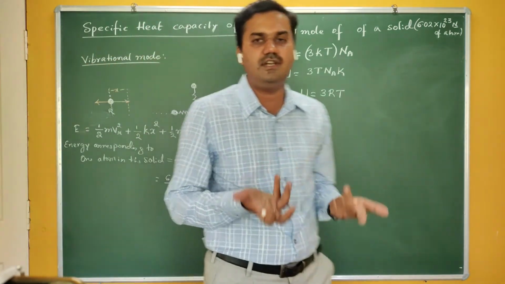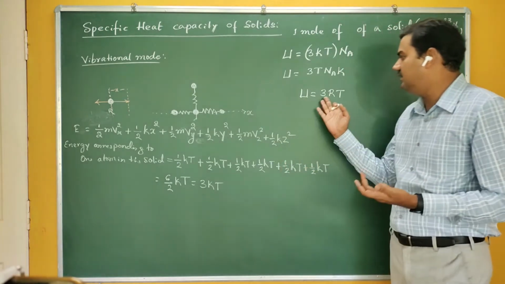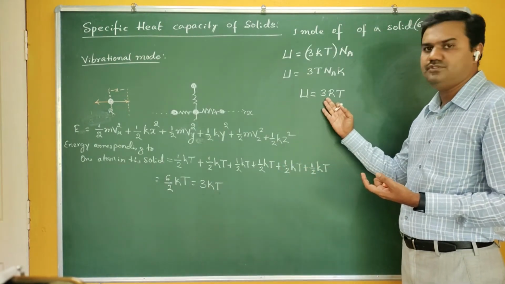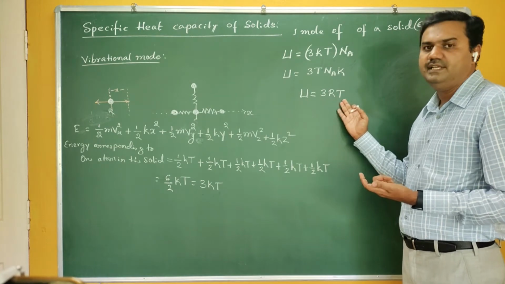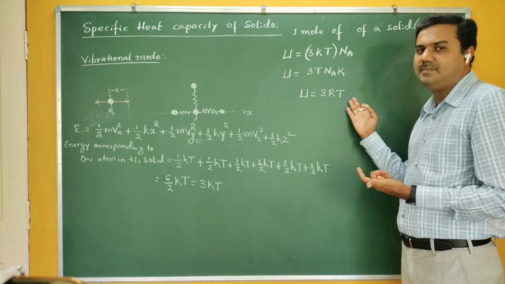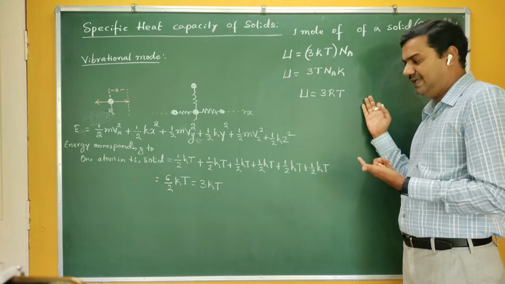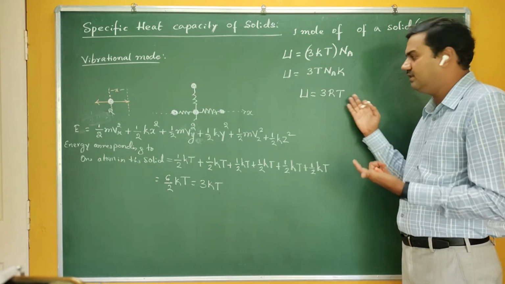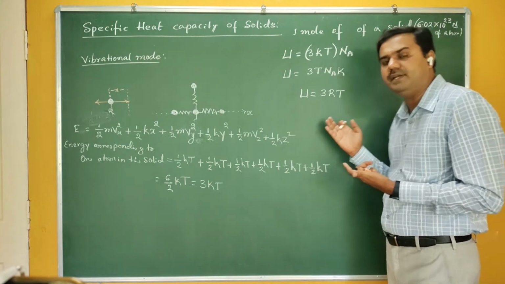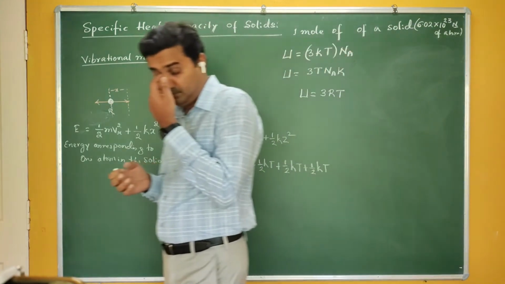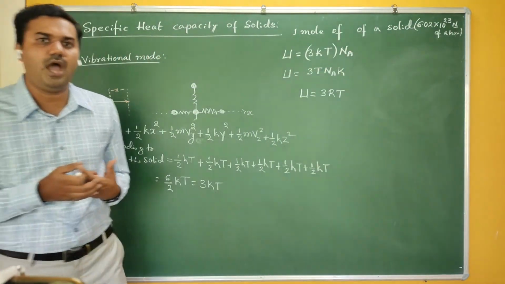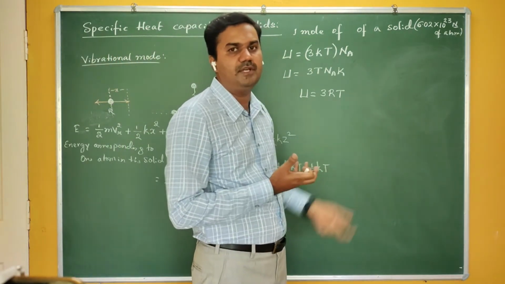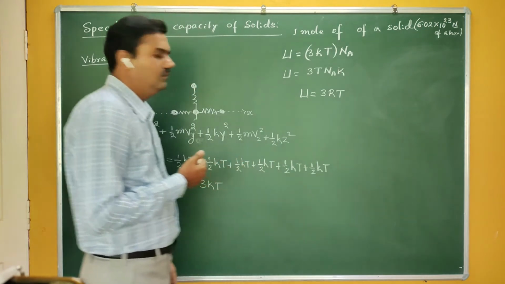We are taking a general case here, because you can see this energy depends on 3, R and T. 3 is constant, R is constant, and T is the temperature of the solid. It doesn't depend on other quantities like its mass, volume or density. So these quantities are independent of the nature of the solids. For all solids you have the same energy, and it only depends on the temperature.